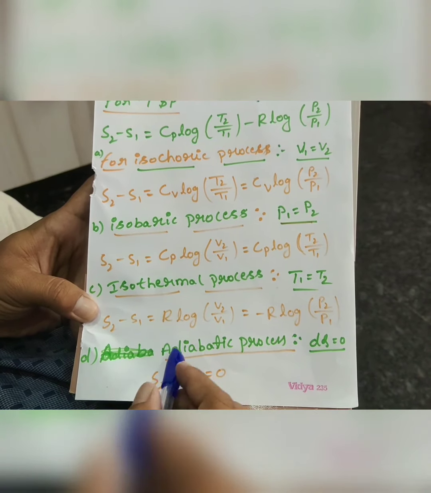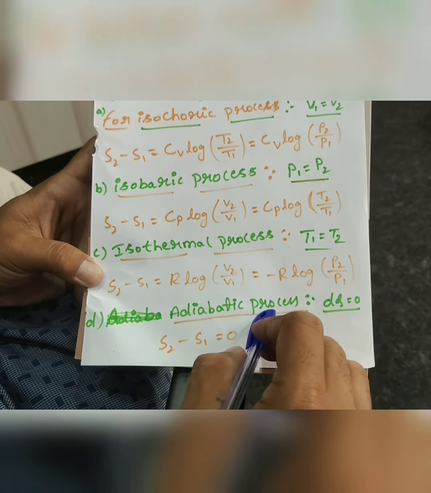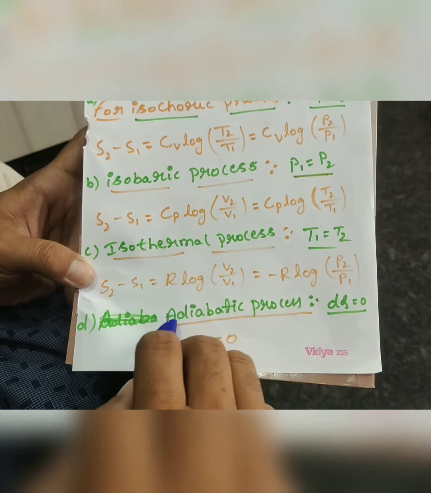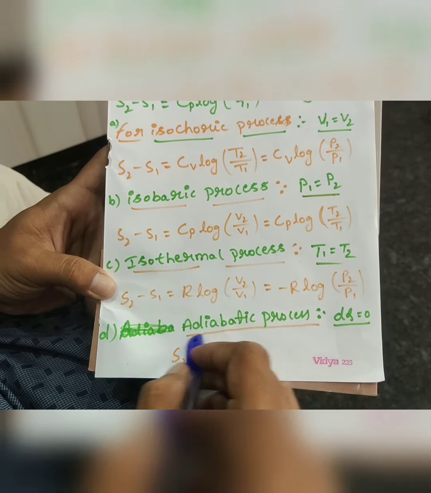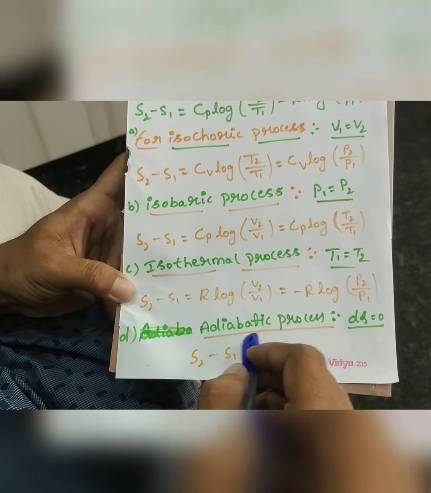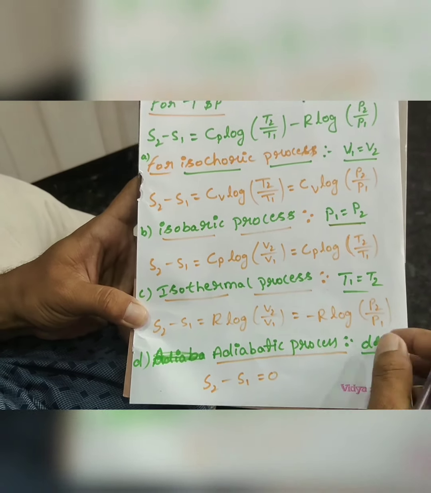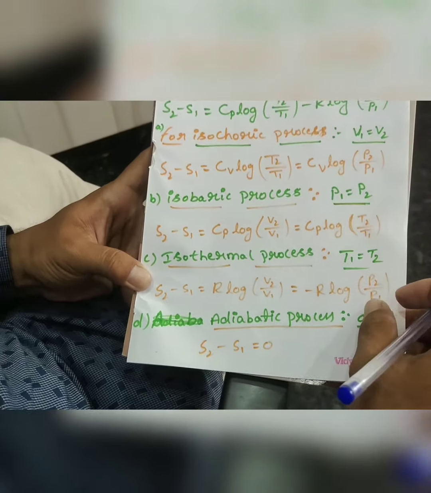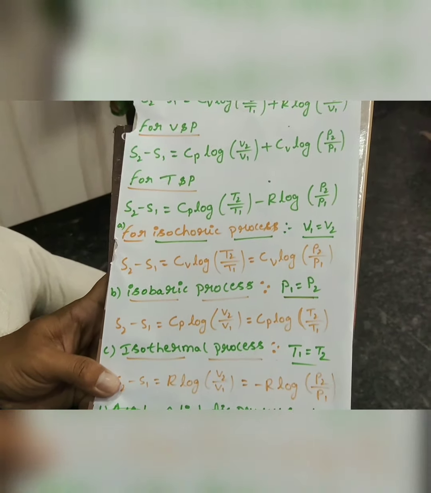Now for the entropy of an adiabatic process: in the adiabatic process no heat enters or leaves the system, that means dq is 0. So the change in entropy becomes 0. So in the adiabatic process the change in entropy is 0. So the adiabatic process is a reversible process because the entropy change is 0 here.